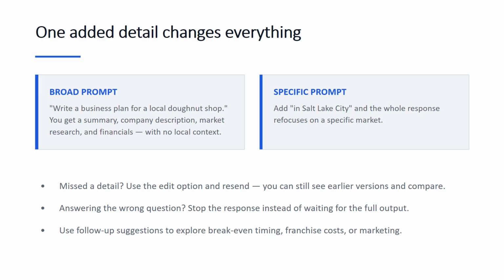If your first prompt misses an important detail, use the edit option and send the updated version. You'll also see earlier versions, which helps you compare how one added detail changes the response. If ChatGPT starts answering the wrong question, stop the response instead of waiting for the full output. Follow-up suggestions also help you explore topics such as break-even timing, franchise costs, or marketing plans.